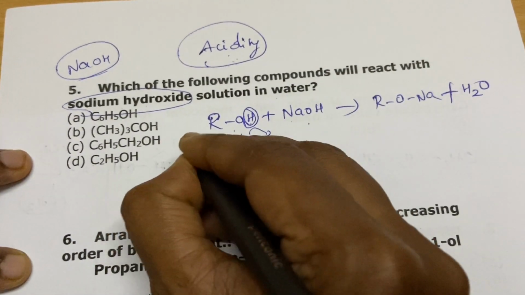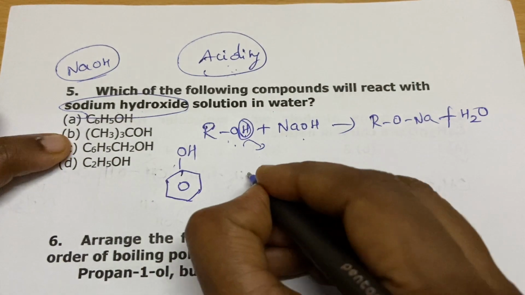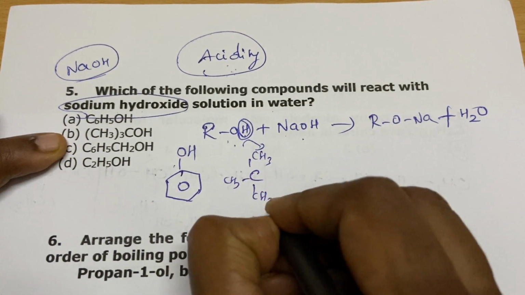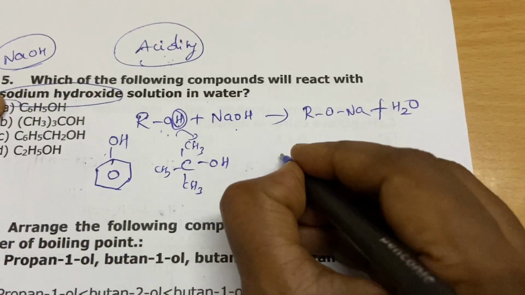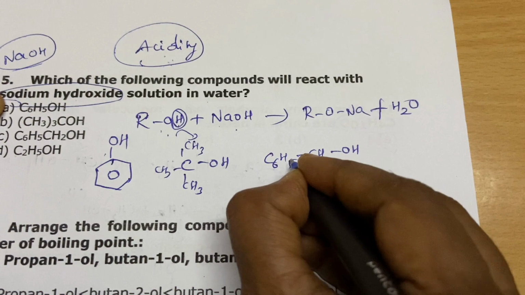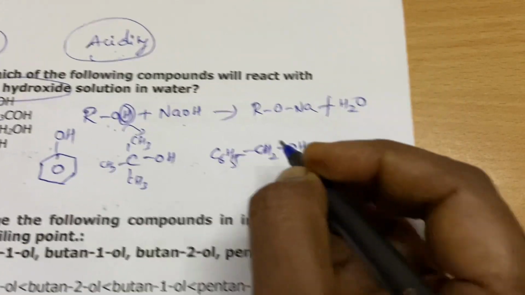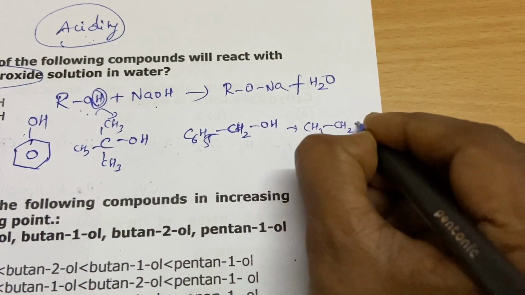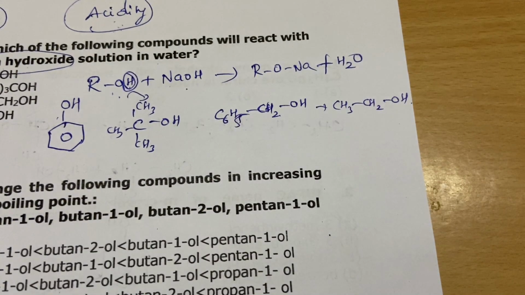So as before, this is your phenol, and this is your tertiary alcohol, and this is benzyl alcohol. There is a benzene ring, but in between there is a CH2 group, and your ethanol, CH3CH2OH. So which one is acidic?